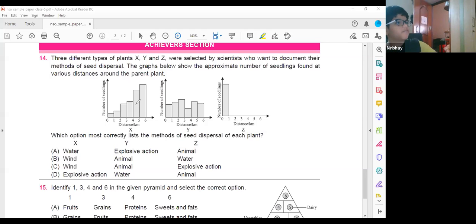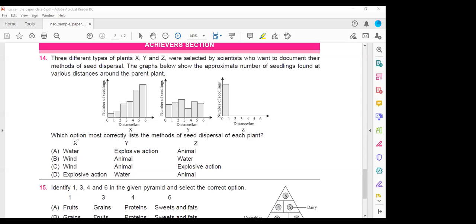Ma'am, I think it is Y. No, you have to tell me: X is either wind, water, or explosive action. Y will be explosive action, animal, or water, and Z will be animal, water, or explosive action. Which one is this?